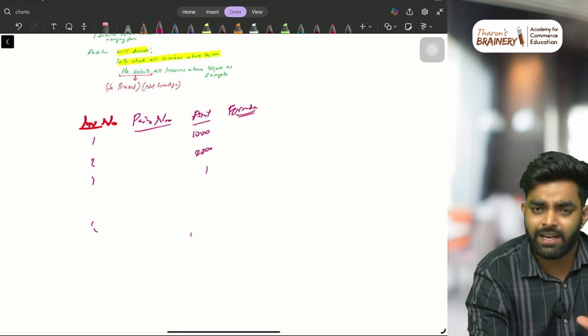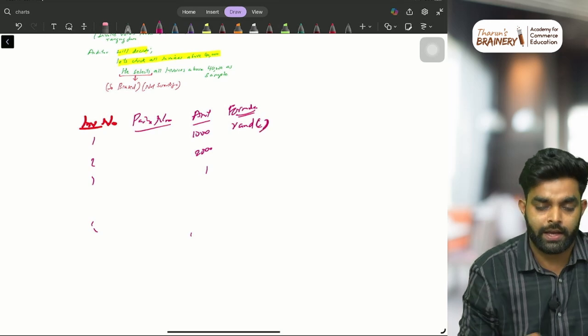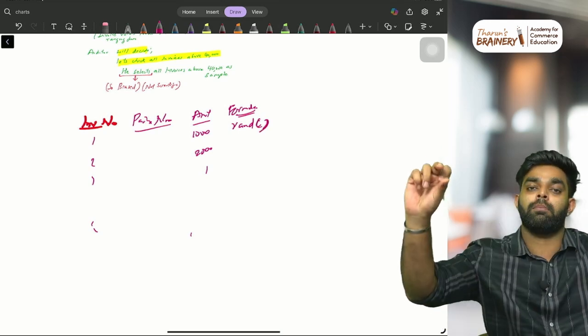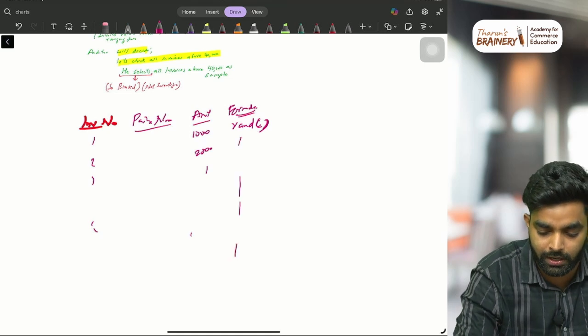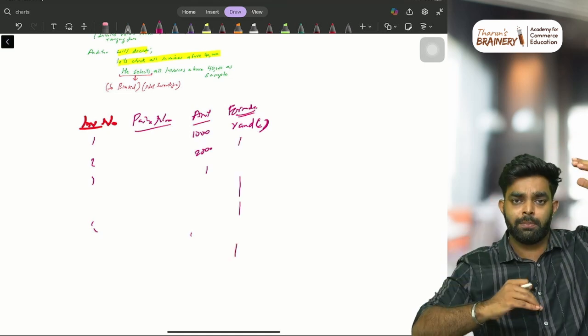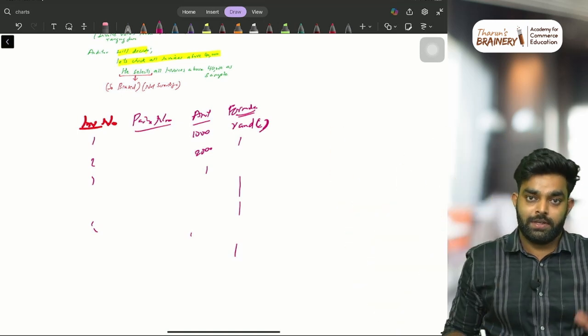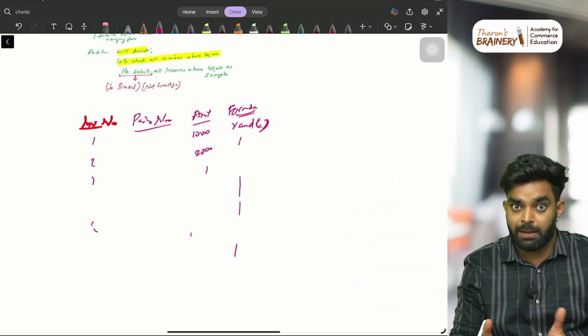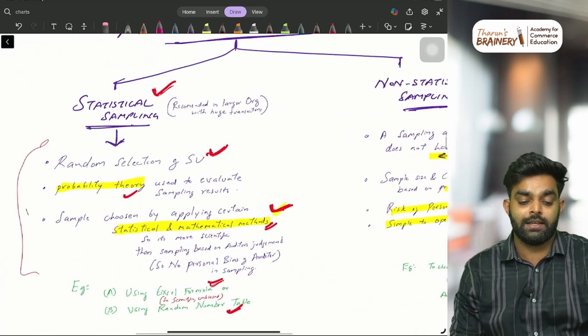Here you will put a random formula, for example, RAND, open bracket and close bracket. If you put this formula, some random number will come there. So here also you will put RAND, RAND, RAND, RAND. So you will get many random numbers, and from those random numbers you will pick the items randomly. Here you are putting this RAND, random numbers. So that is what we call random statistical sampling.